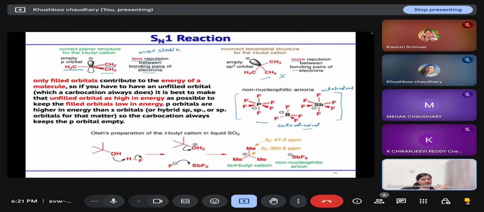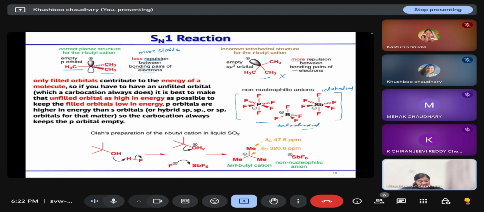It is because of the donation of electrons by the electronegative atoms. And the central atom cannot use these electrons for donation to some electrophilic species. So these are anions having negative charge but are non-nucleophilic anions because of the presence of these electronegative groups in the neighborhood.